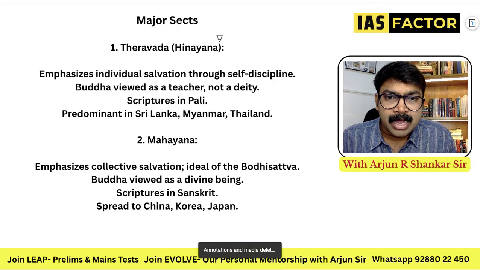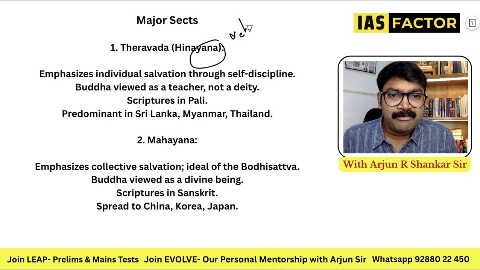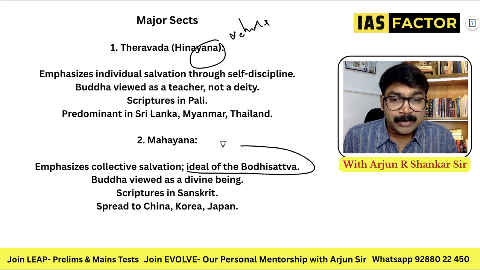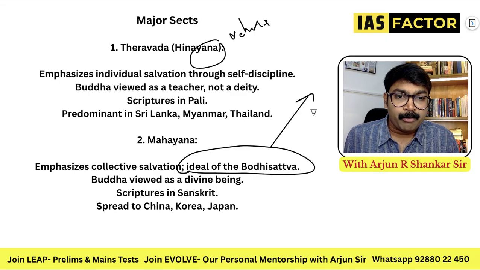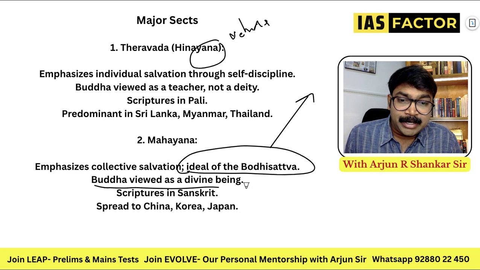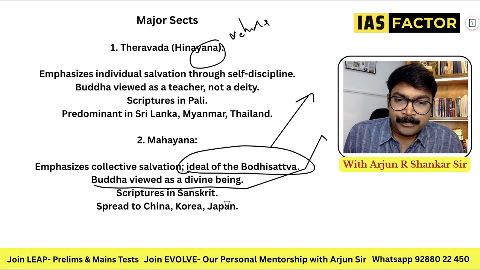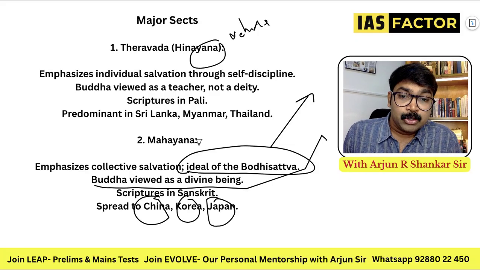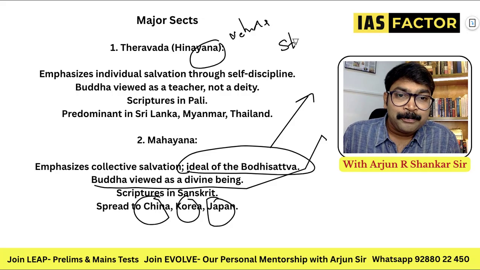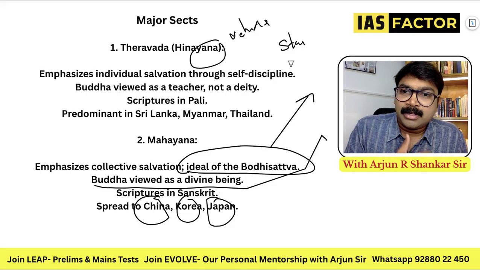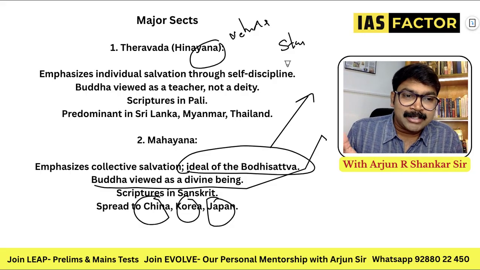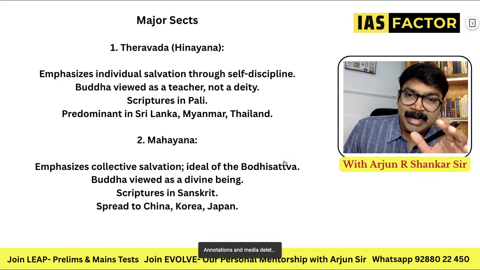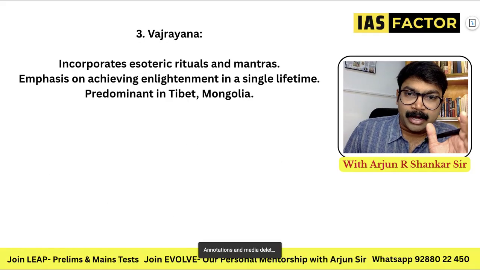Yana means the vehicle. And Mahayana has the idol and the concept of Bodhisattva. I'll tell you what the concept of Bodhisattva is. Buddha is viewed as a divine being. He's like a god. Scriptures are in Sanskrit, spread to China, Korea, Japan. So whenever you see a statue of Buddha, obviously it is a Mahayana Buddha, because the Hinayanas do not believe in gods or idols. So get this concept: Hinayana and Mahayana, two important sects. They can ask this question.